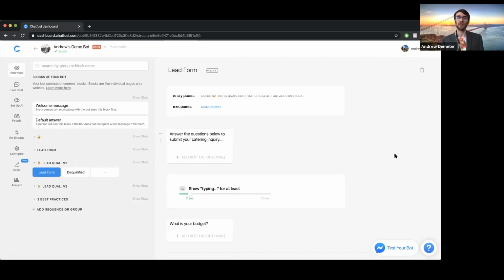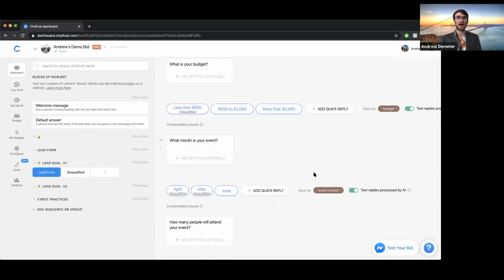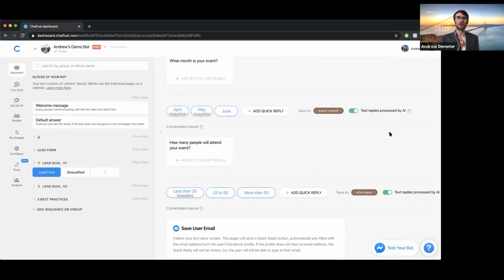And again, the whole intent is to not waste our time talking to leads who maybe don't have the budget that we'd like or other factors like that, people who just aren't a good fit for our business services. So that's the only explanation here. I think it's fairly straightforward to understand.